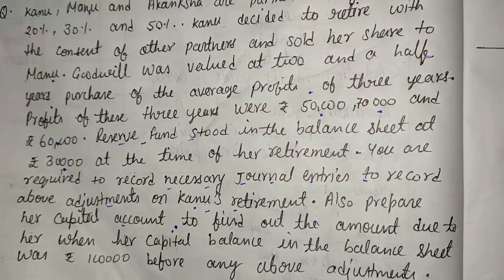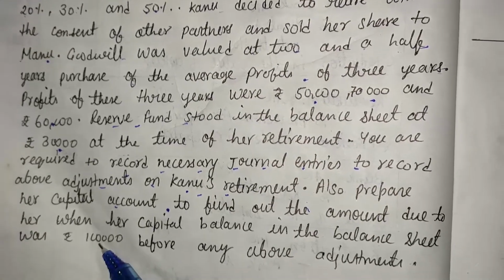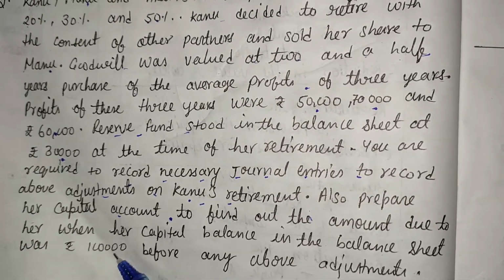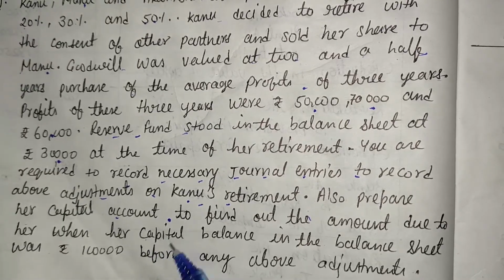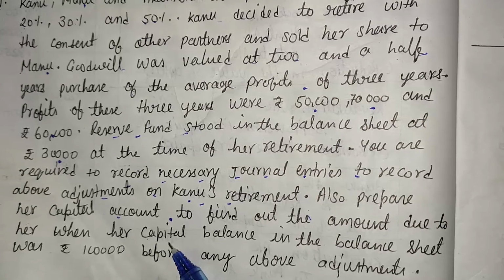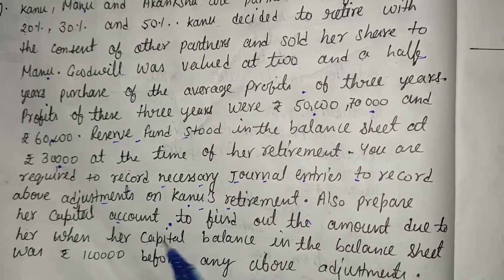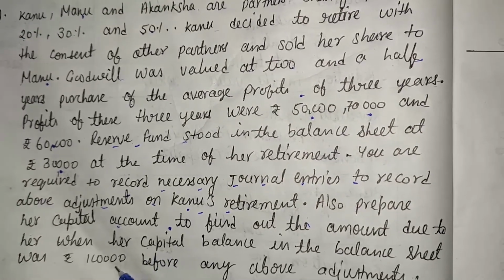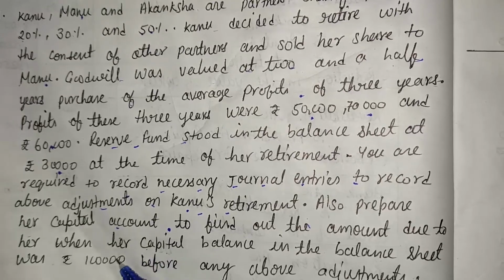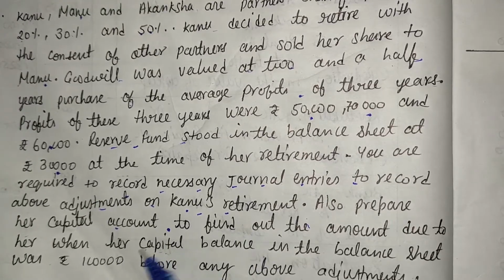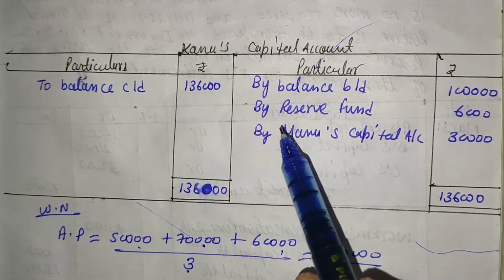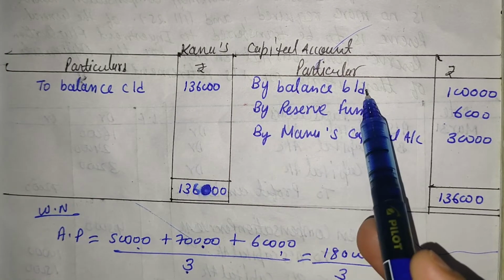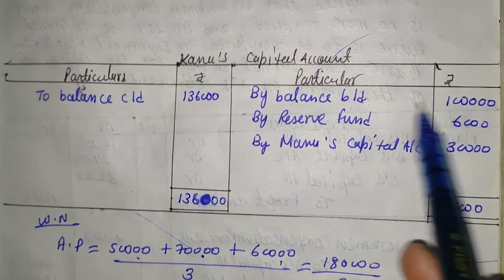Here one more information is given that 1 lakh is the value of capital of the retiring partner, and who is the retiring partner? That is Kanu. It means Kanu's capital is given, that is 1 lakh, and we will have to make Kanu's capital account because that is asked in the question. So here, first of all, by balance BD, the capital value that is given in the question,